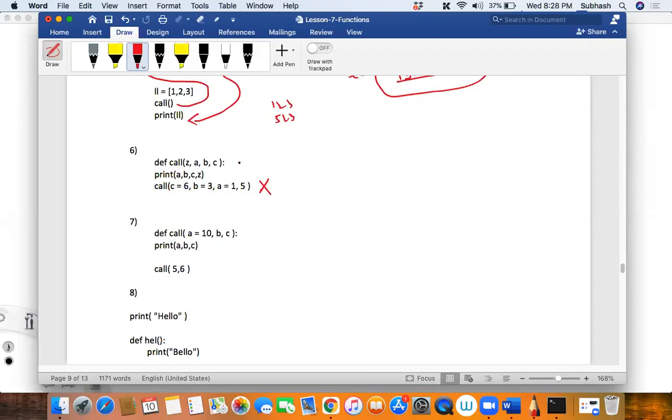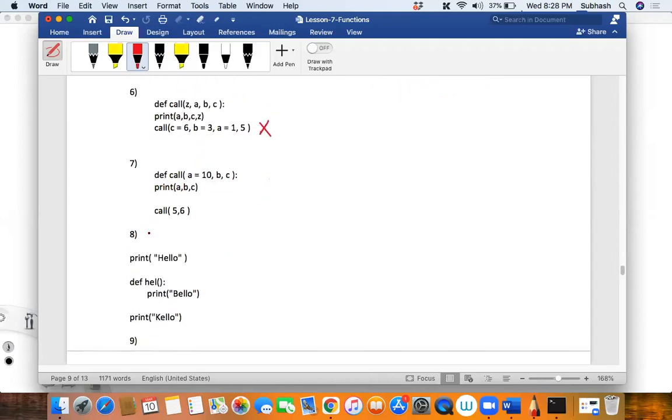Coming to the next one. Try this out. Now, tell me, the seventh one, what happens? It will also give an error. Why will it give you an error? Because while calling the function, we are passing 2 parameters, and in the definition, there are 3.